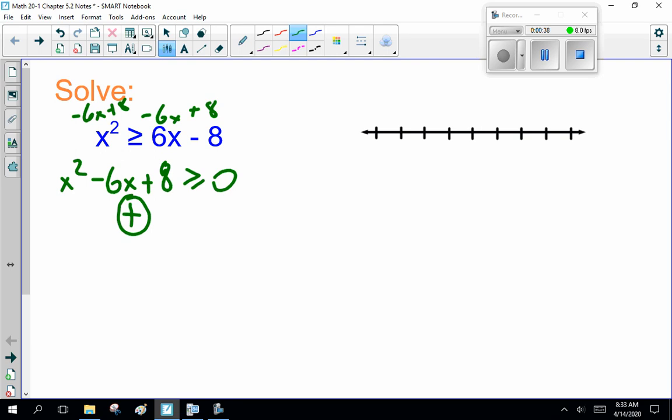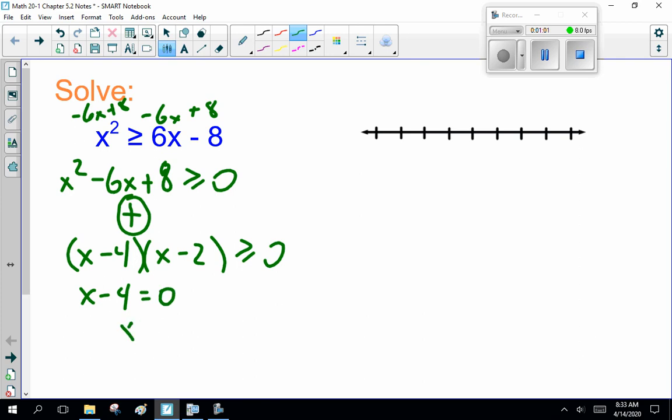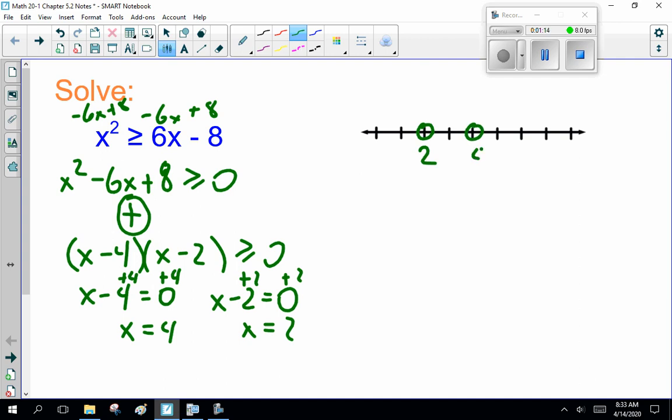Now, if we were going to graph this, we would look for our critical points. What two numbers add together to be minus 6 and multiply together to be plus 8? You can factor it, graph it, use the quadratic formula, or complete the square, whatever floats your boat. So x minus 4, x minus 2. Plus 2 to both sides, plus 4 to both sides. We get our two critical points, 2 and 4.